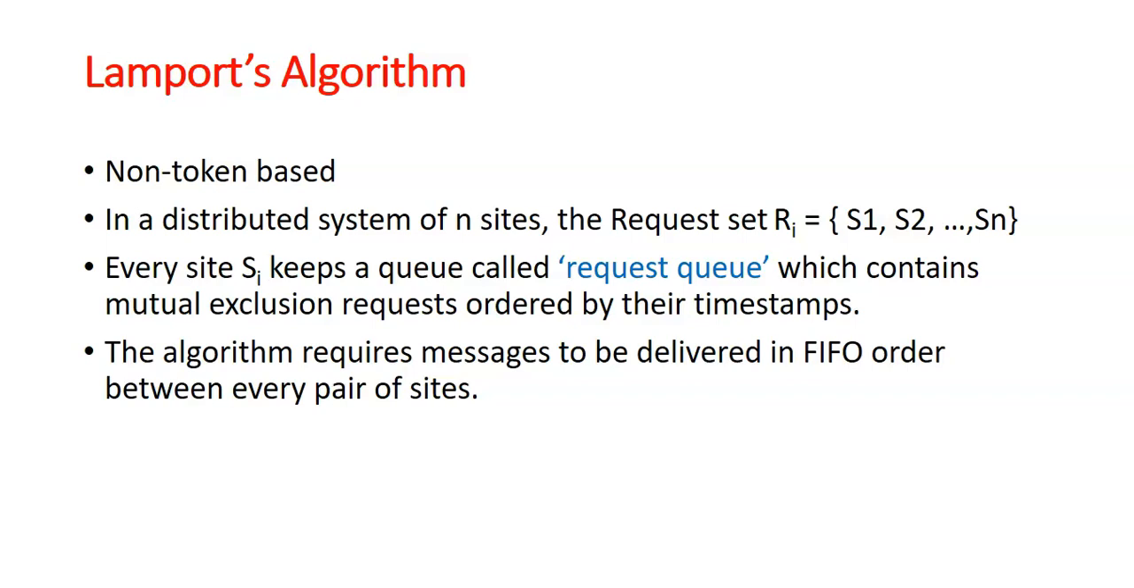In this particular algorithm, if there are n sites in your distributed system, then there is a data structure called the request set Ri, which is the set S1, S2 till Sn, all individually representing the site ID. Every site Si keeps a queue called the request queue, which contains all the mutual exclusion requests received, ordered by their timestamps. The algorithm requires messages to be delivered in first in, first out order between every pair of sites.